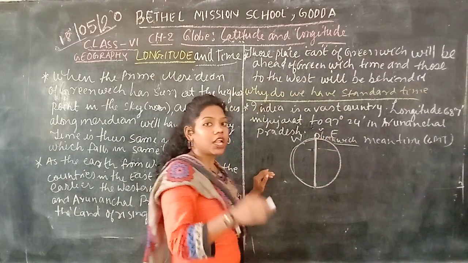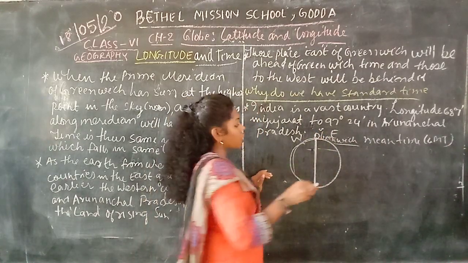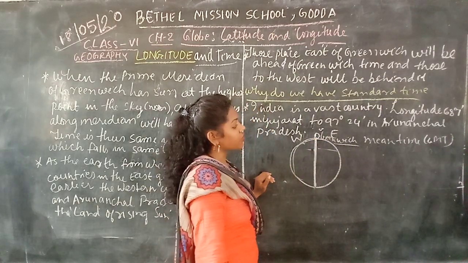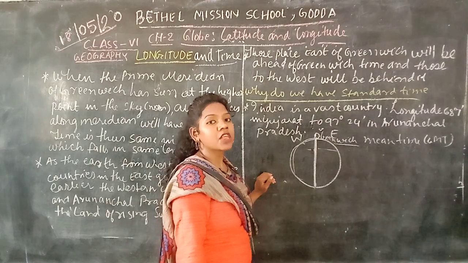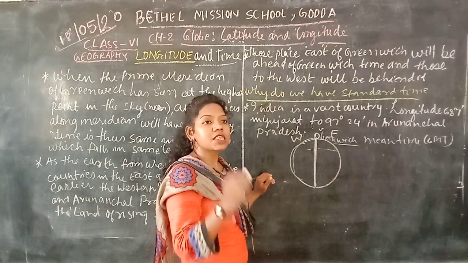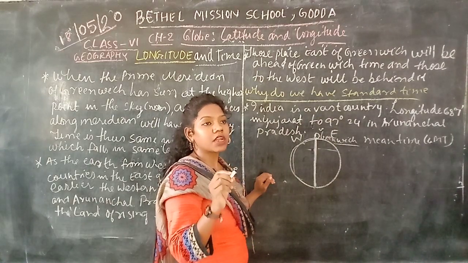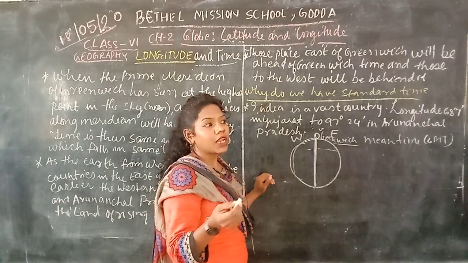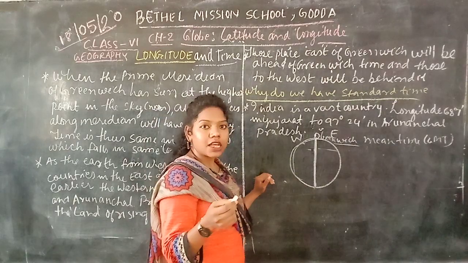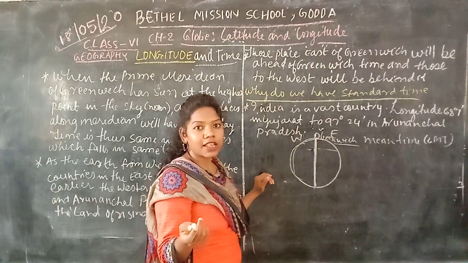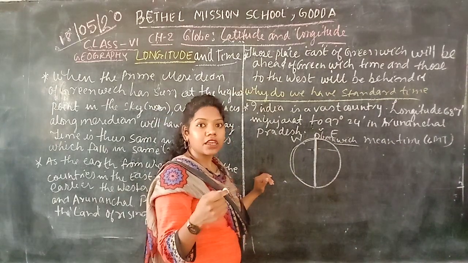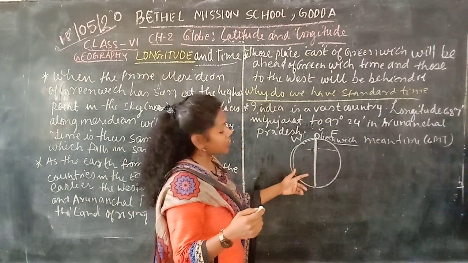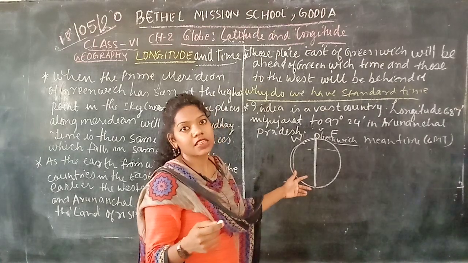Whichever places are located on this Greenwich Mean Time meridian receive the same sunlight, the same sun rays, that is called midday, with no slanting rays.